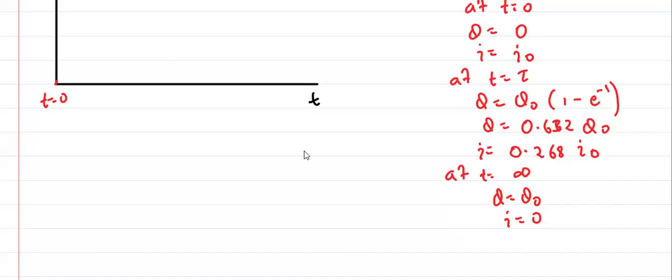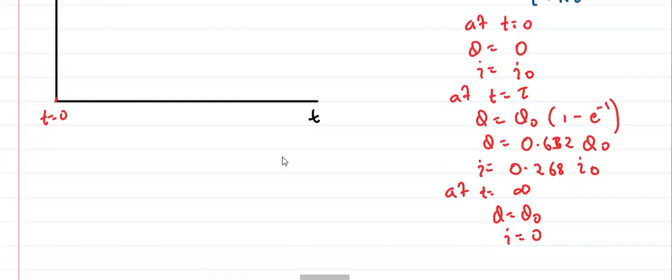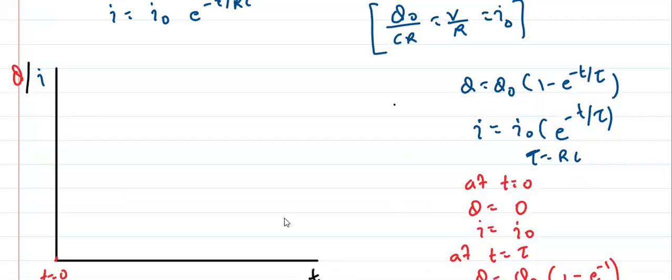Let's draw it. First for Q, it starts at 0, and it is exponential. Remember this. And at some point it will become Q naught, the maximum. So the graph will be like this. This is the curve for Q.